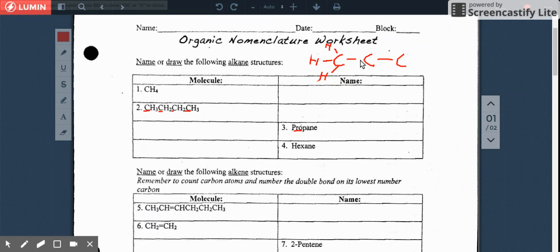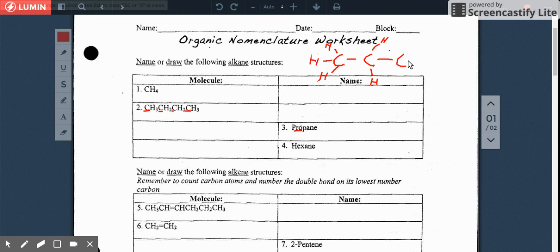Now look at the middle one, okay? The second guy. How many bonds does it already have? It has 2. There's 1 right here, and there's 1 over here. So that means it only has room for 2 more bonds. So like I said, any other bonds that you have are going to be to hydrogens, for now at least, in terms of what we know. So that guy has 2 hydrogens.